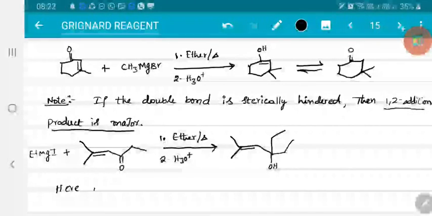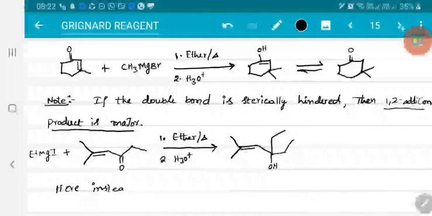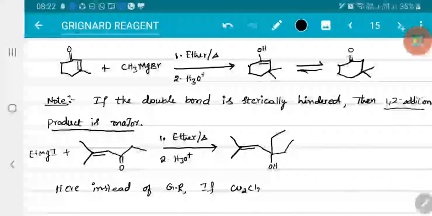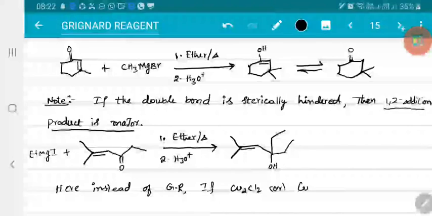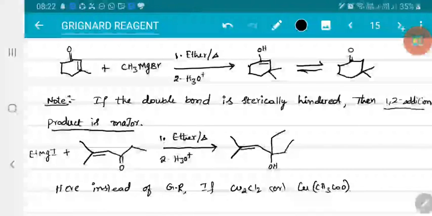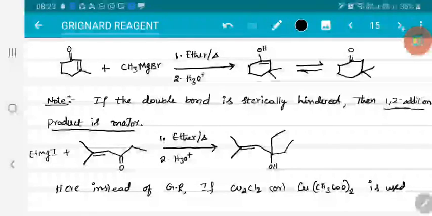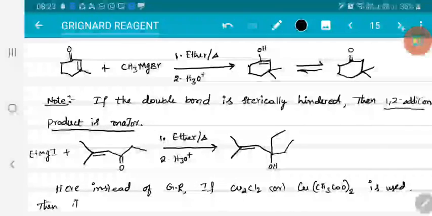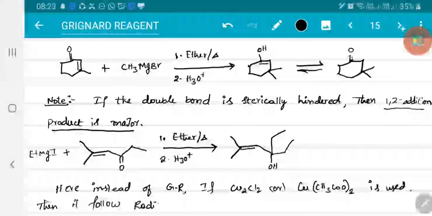Instead of Grignard reagent, if it is heated in presence of copper, or let me take it as CuCl2, or if you take copper acetate, Cu(CH3COO)2, is used, then a free radical mechanism is followed. Then it follows a radical mechanism.